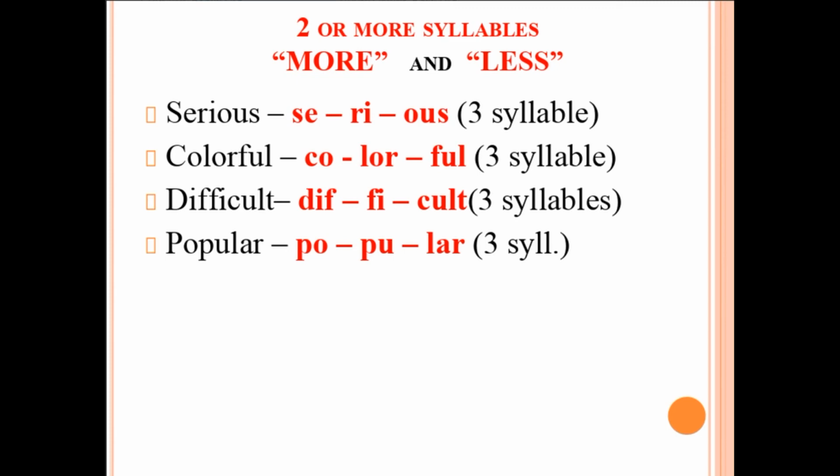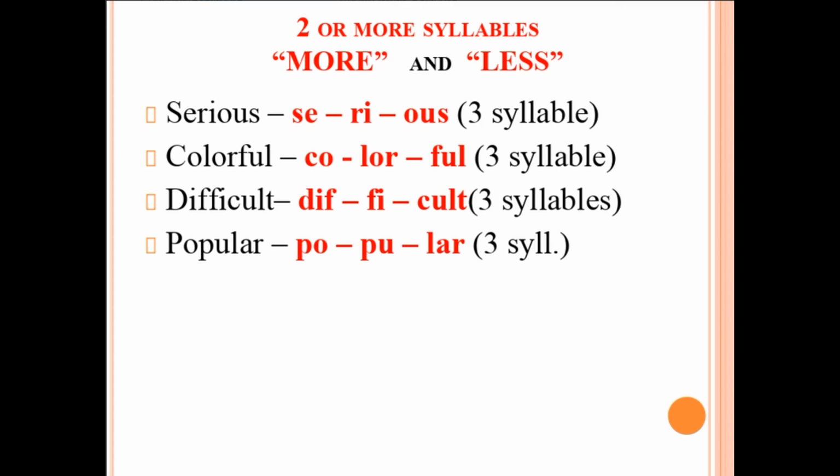So we have talked about how you can add er, which is pronounced r, to adjectives when the adjectives are short. What about longer adjectives, adjectives that are two syllables or more? For example, we have the word serious. This is three syllables. Colorful, this is three syllables too. Difficult, three syllables. And popular, three syllables.